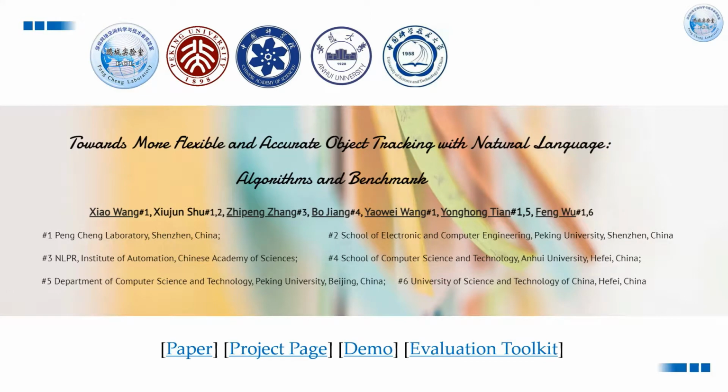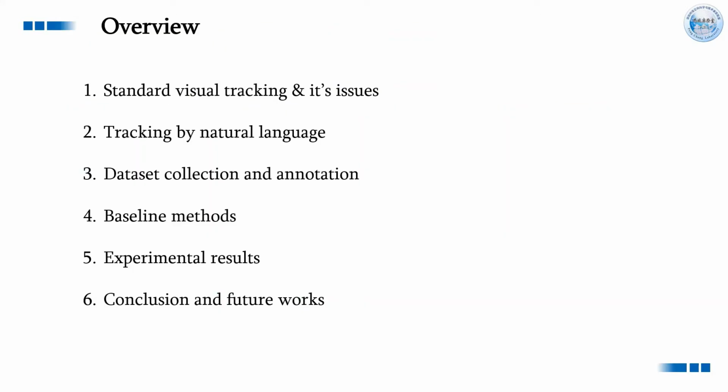For this talk, I will introduce our work from the following 6 perspectives. Firstly, I will talk about what is visual tracking and its issues. Then, I will introduce the topic we will discuss today, tracking by natural language. I will focus on the dataset collection and annotation for this task. After that, we will introduce our new baseline approach, AdaSwitcher, and report the experimental results based on our new dataset TNL2K. Finally, I will conclude and give some possible research directions on this task.